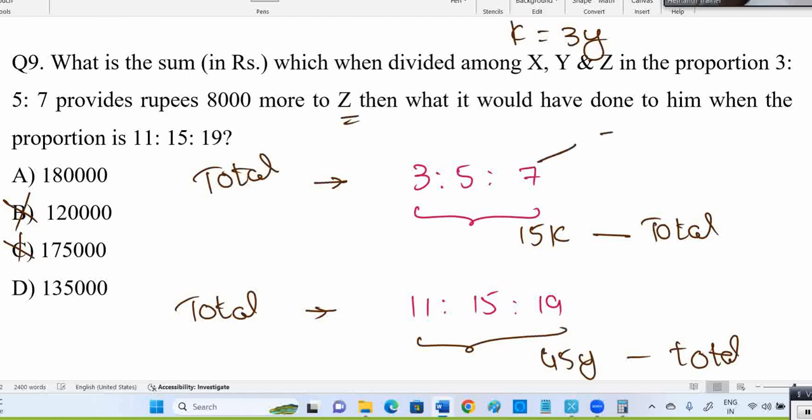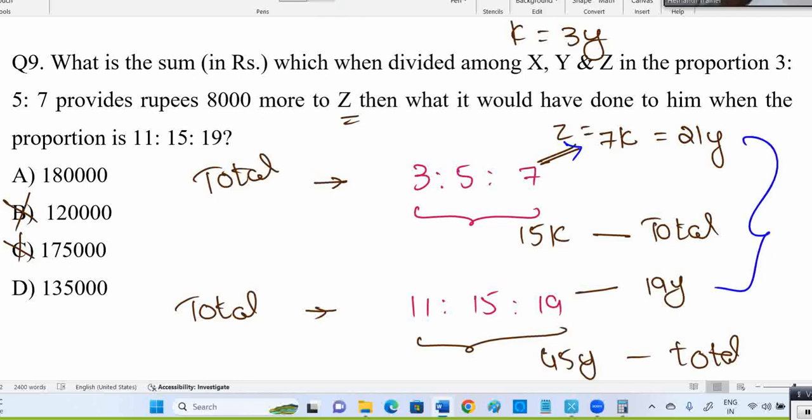How to do that, sir? Focus on Z. What is Z here? 7k. What is Z here? 19y. Convert this into y. 7k means I can write 21y. Can we write like that? 7k, is it allowed?